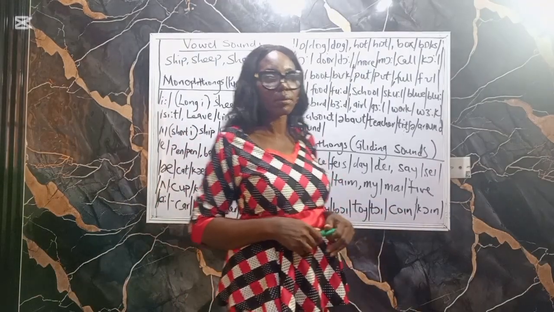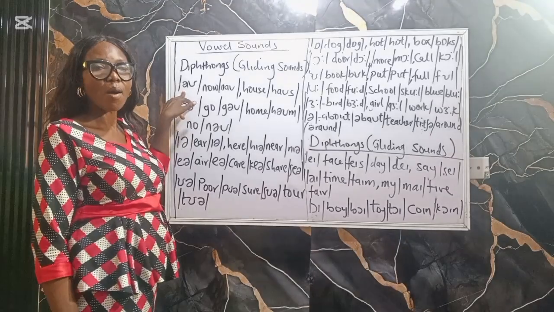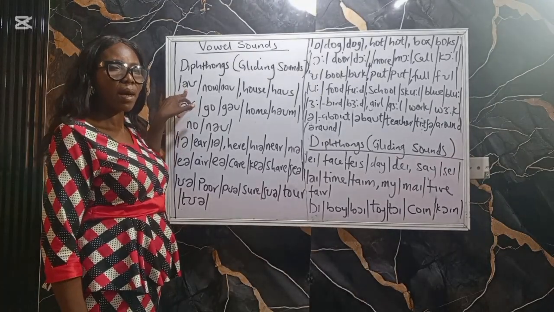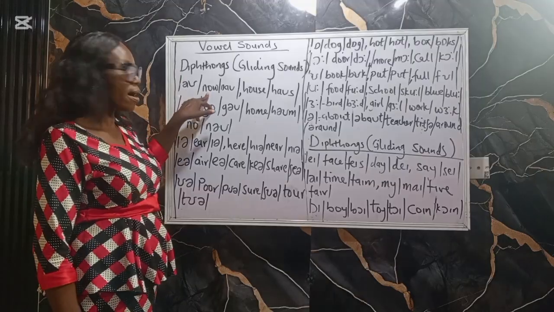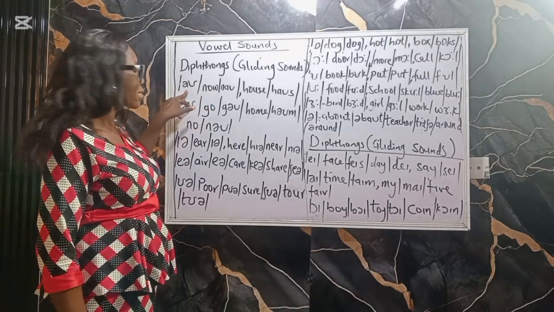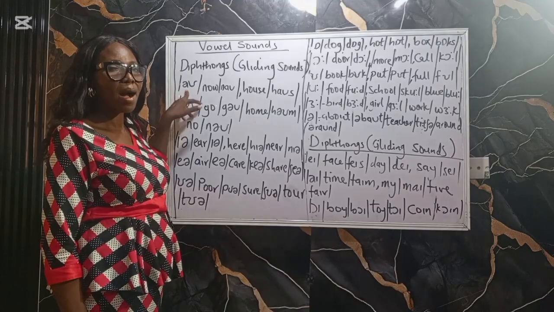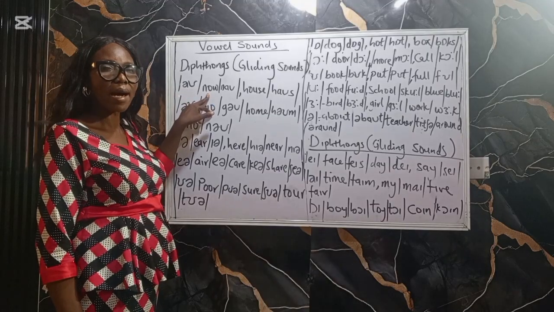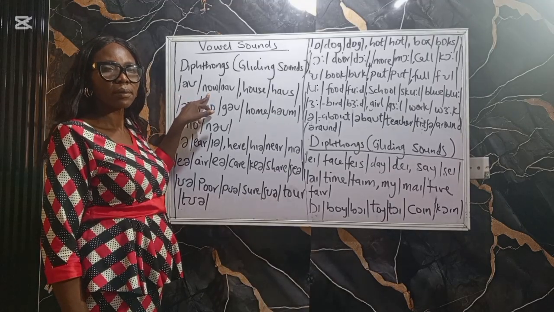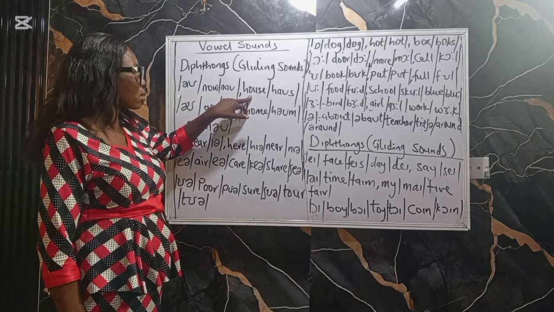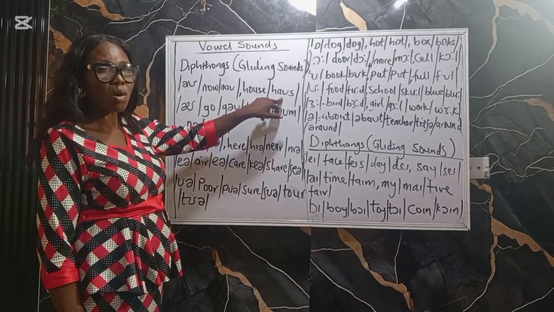Coin. Owl. From A to O. Owl. We have now. House.